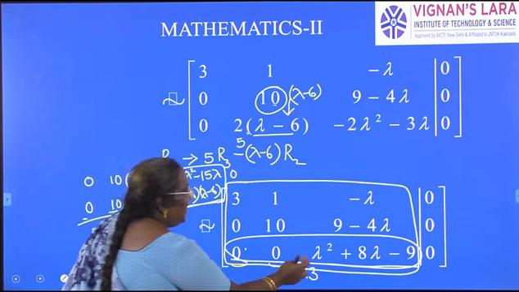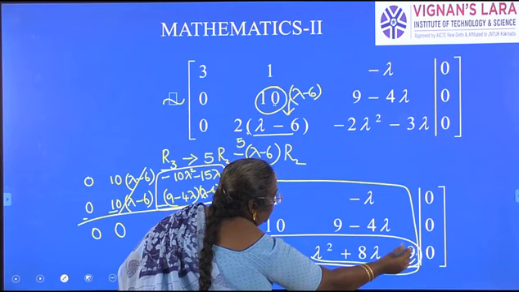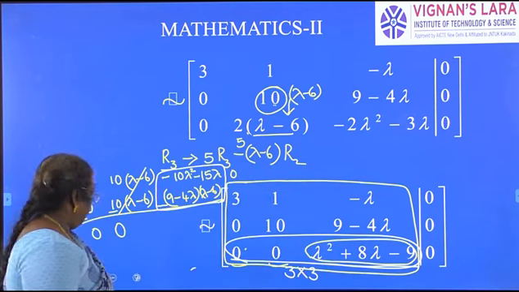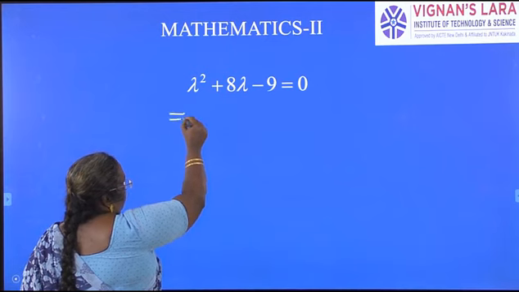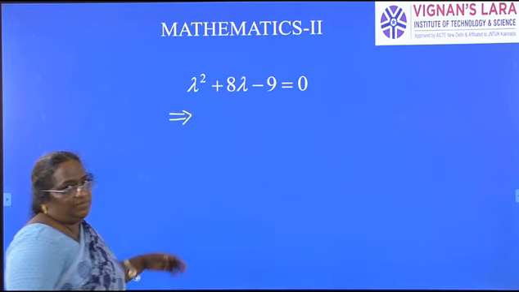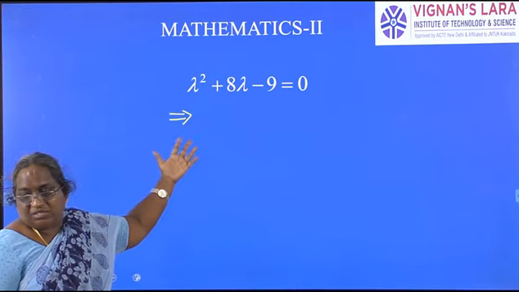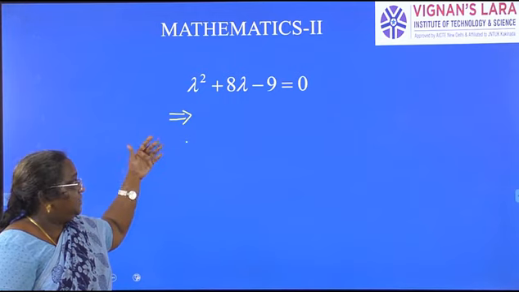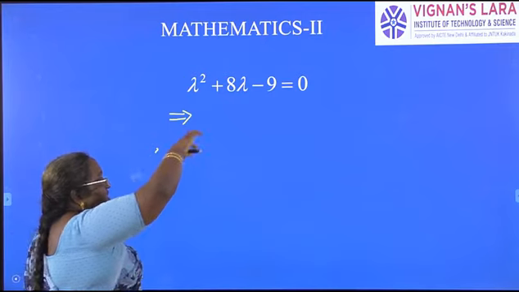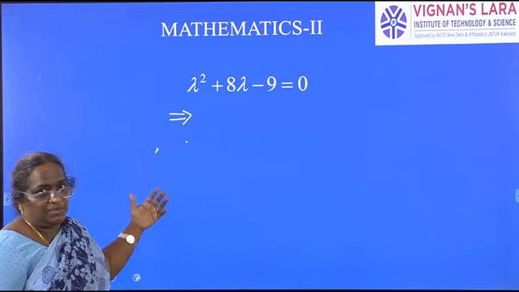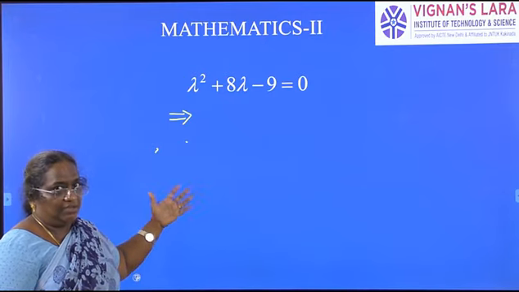Then we will equate this term to 0. If we equate that term to 0, what do we get? If you simplify it, in the problem we were asked to find for what values of lambda the given system has non-trivial solution. So what should be the condition? Determinant is 0. Determinant 0 means its rank is not 3, it is 2.